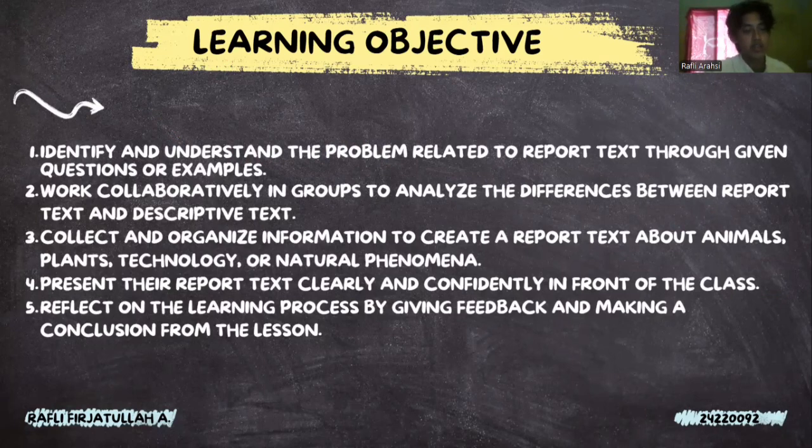The third is to collect and organize information to create a report text about animals, plants, technology, or natural phenomena. The next one is to present the report text clearly and confidently in front of the class. And the last is to reflect on the learning process by giving feedback and making a conclusion from the lesson.